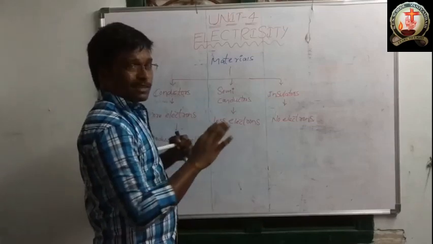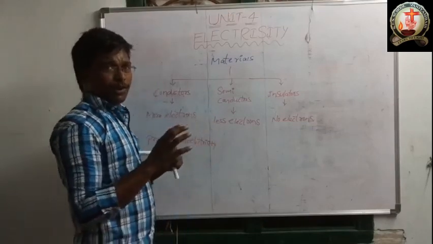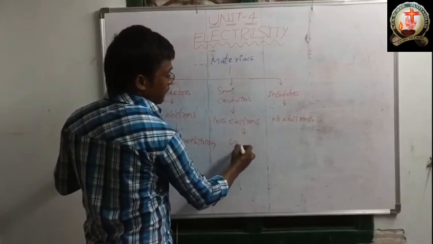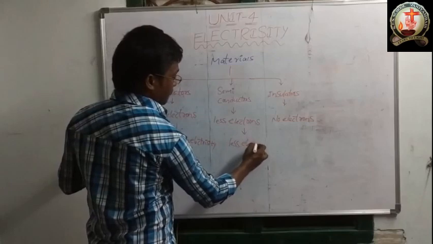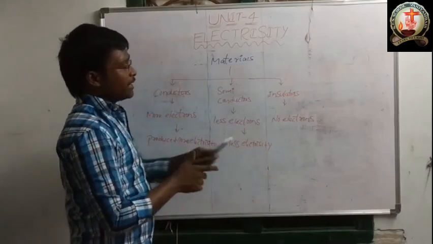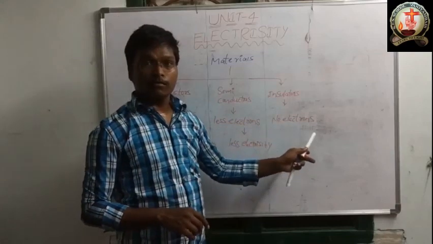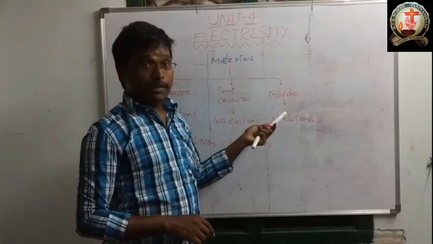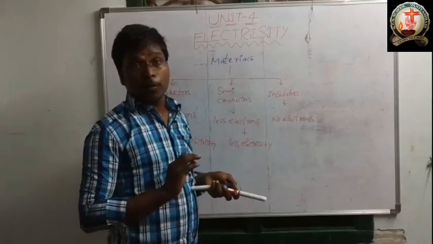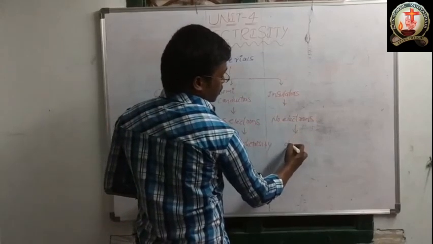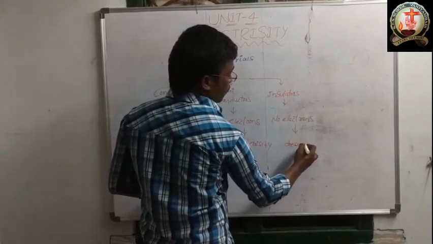The semiconductors have less number of electrons, so the semiconductors will produce less electricity. And insulators do not have any electrons, so insulators do not produce current.